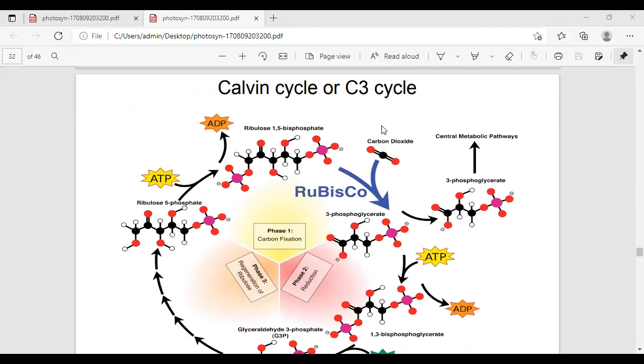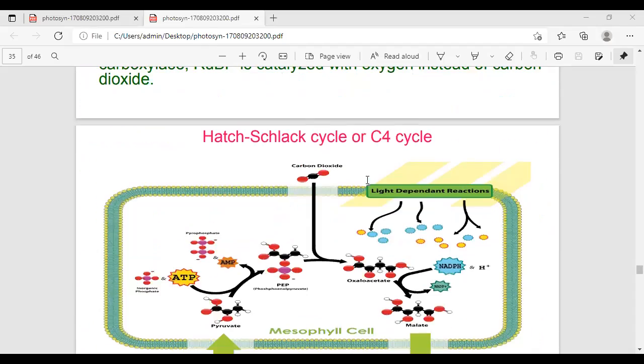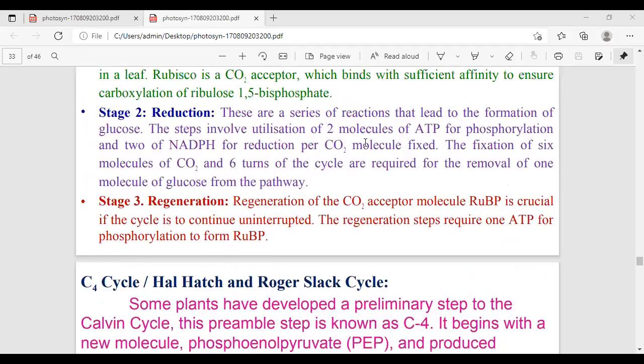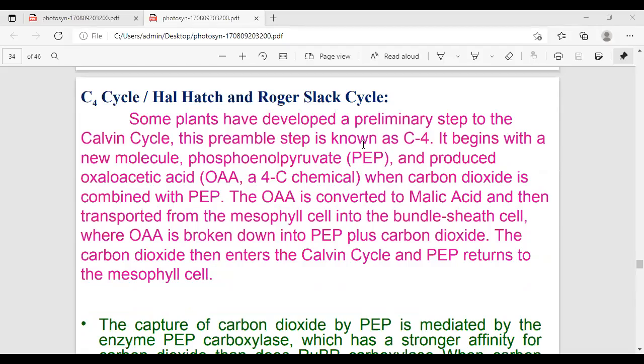In the other carbon dioxide cycle of the dark reaction, the second cycle, the first stable compound is a 4-carbon compound. See here, in this C3 cycle the first stable compound is 3-PGA. That is the C3 cycle. The next cycle, the second one, is the C4 cycle.